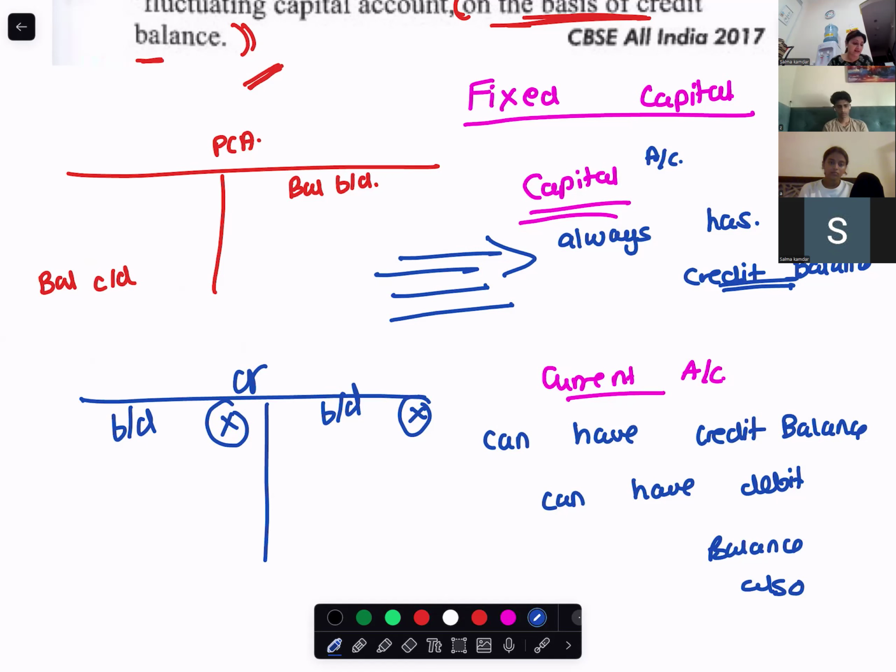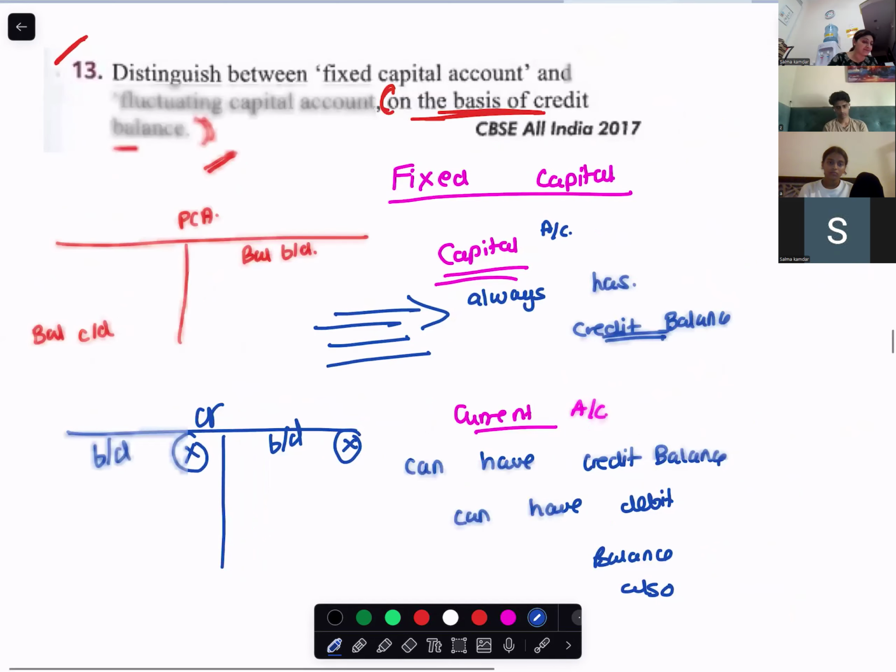Giving you time, write the answer for this 13th one. And then do 14, 15, 16, 17, and 18. Write the answers for it.